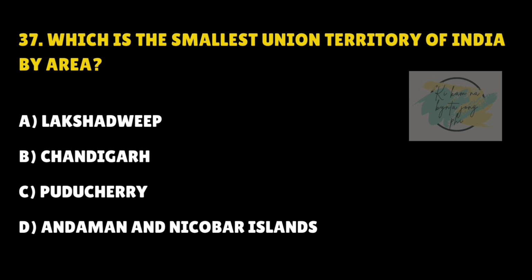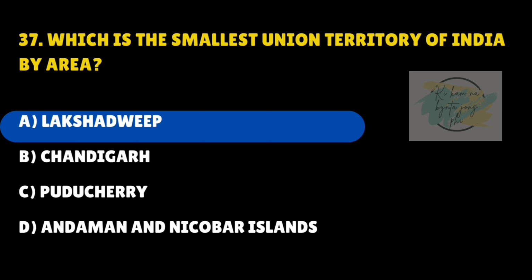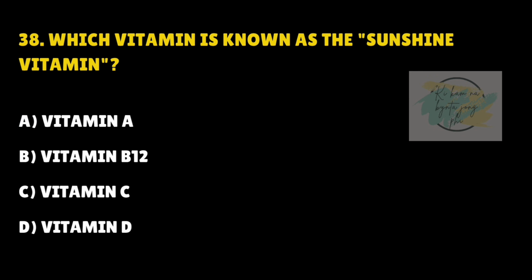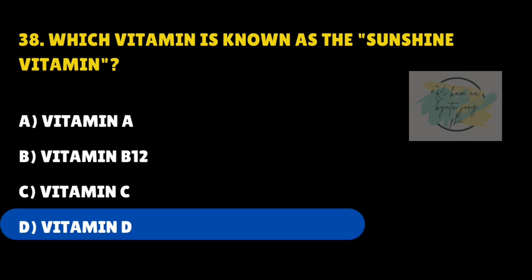Which is the smallest union territory of India by area? Answer is A. Lakshadweep. Which vitamin is known as the sunshine vitamin? Answer is D. Vitamin D.